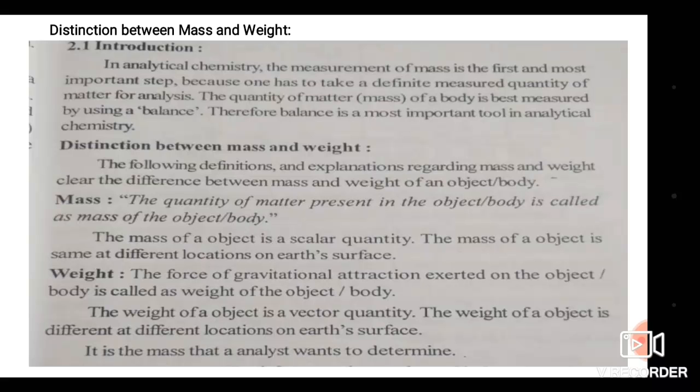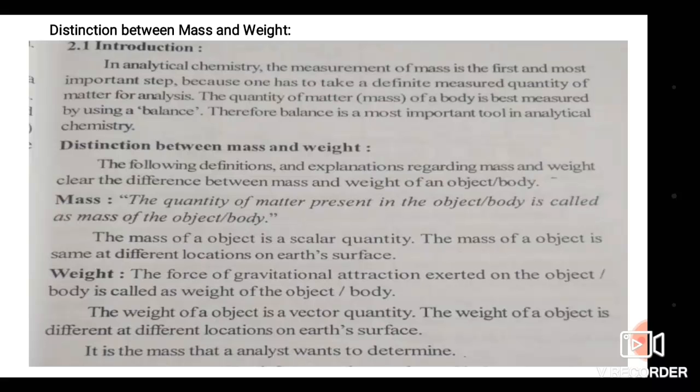One has to take a definite measured quantity of matter for analysis, and the quantity of matter of a body is best measured by using a balance. Therefore the balance is the most important tool in analytical chemistry. For taking a definite sample by measuring, the instrument used is known as an analytical balance.